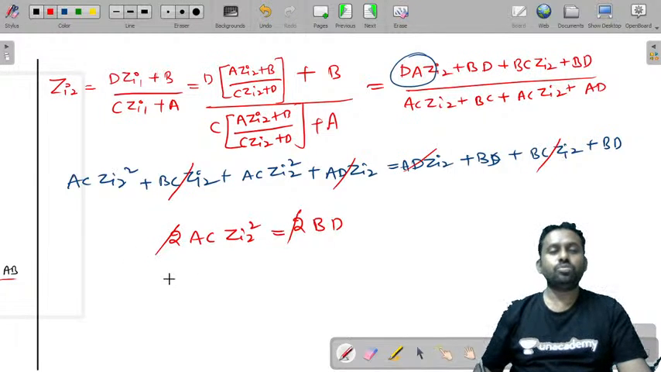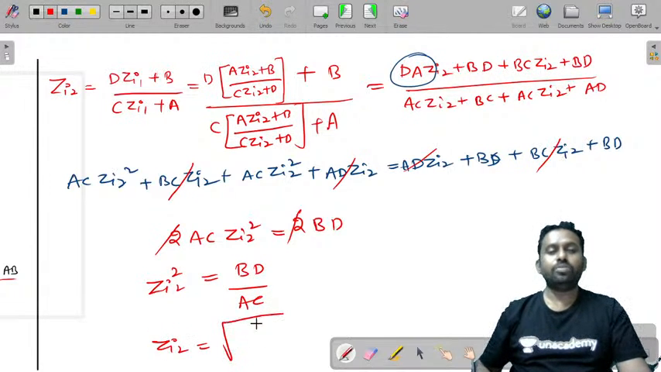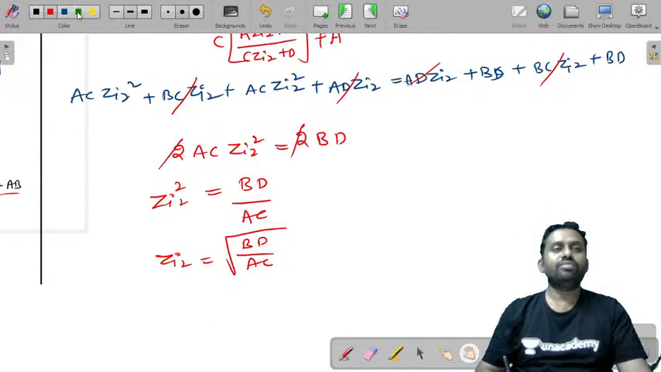You can cancel this 2. So ZI2 square is equal to BD by AC. So ZI2 is equal to under root of BD by AC. So this is the value you got for ZI2.